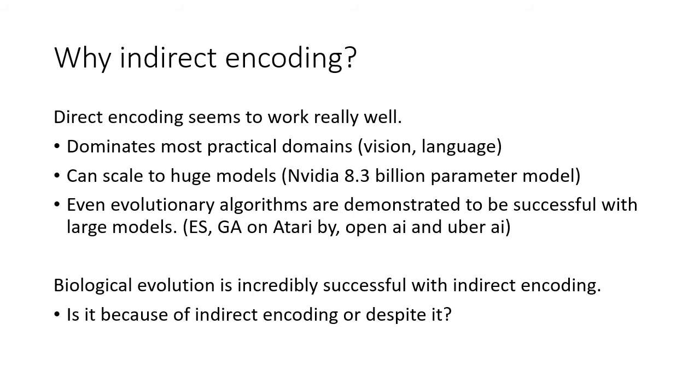So why should we use indirect encoding? Biological evolution uses indirect encoding, but is it an important aspect of evolution's success, or could evolution be just as successful with direct encoding? I will argue that it is an important aspect and we should aim to use indirect encoding as well.